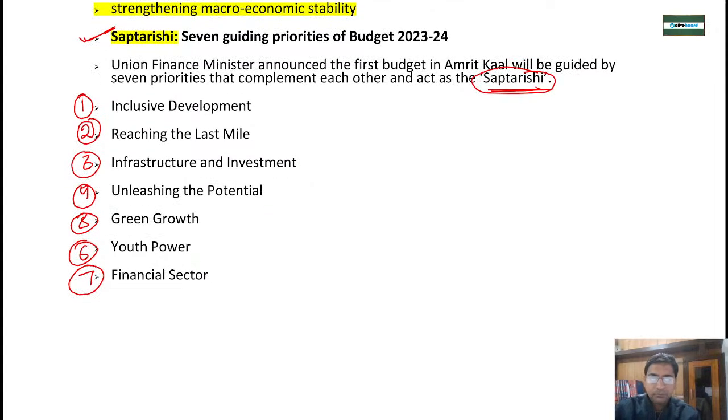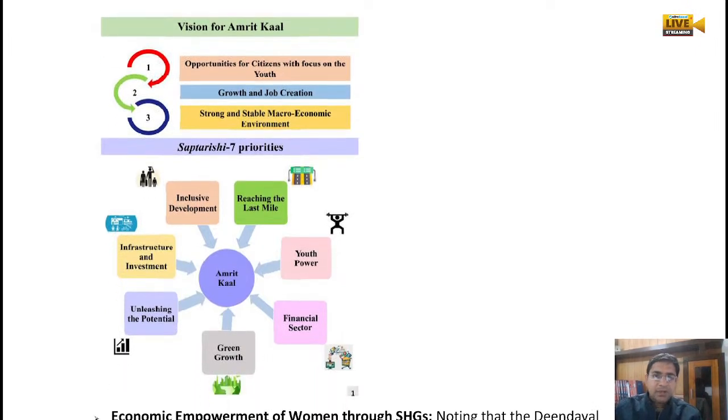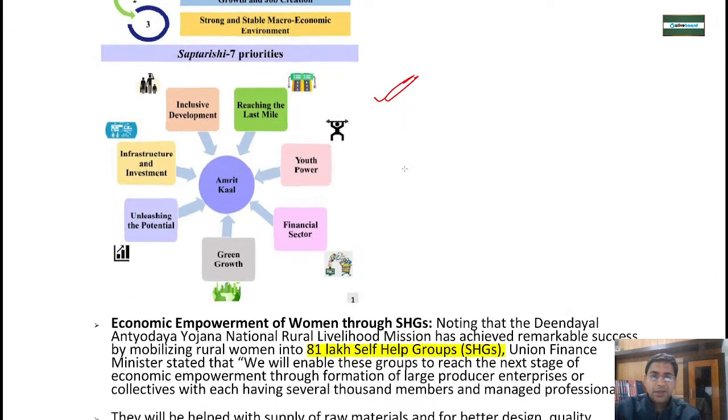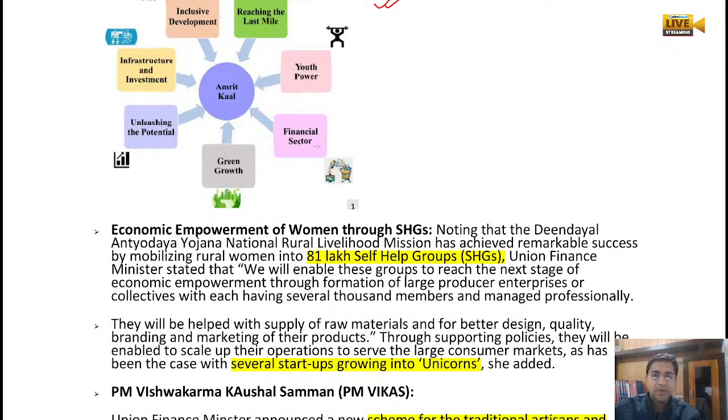Okay, now this is what they have given in the form of a criteria. Now we have started with how we are going to empower rural women through self-help groups. Around 81 lakh self-help groups are working in our country, and they are providing a very good impetus for various types of work.